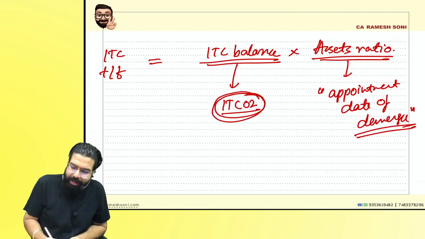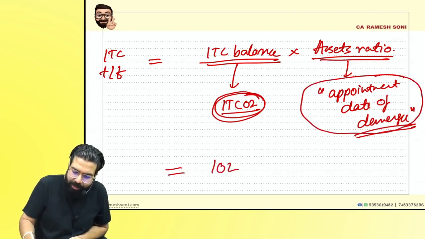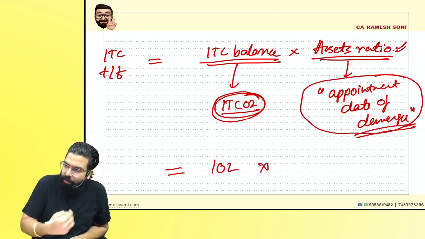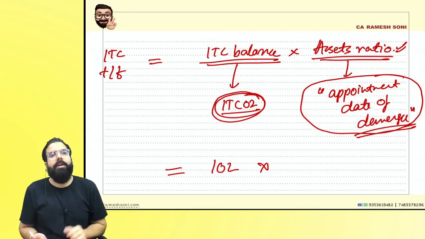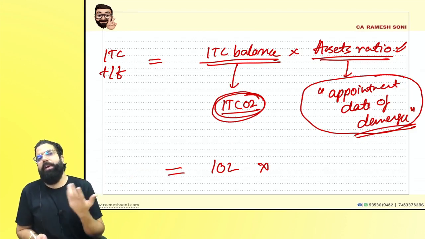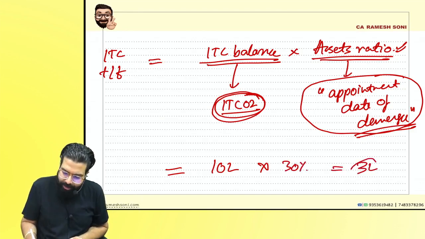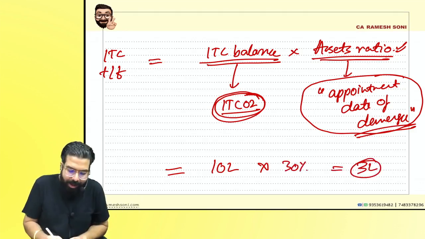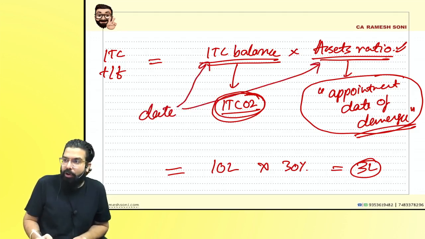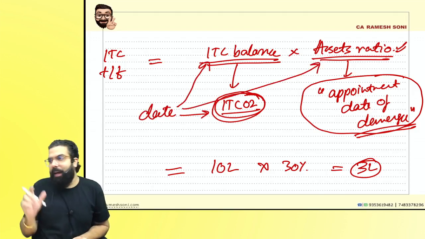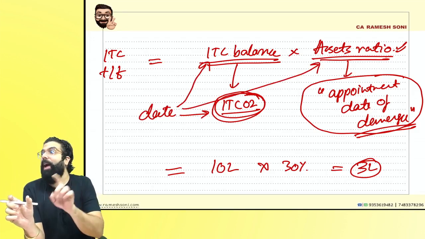Supposing on the date of filing ITC 02, you have 10 lakh rupees. On the appointment date of demerger, the asset ratio which you are transferring is 30%. So on the date of demerger, we are transferring 30%. Please go ahead and transfer how much credit? 3 lakh. Story over. People ask, which date's balances? Which date's asset ratio? The government told that the ITC balance has to be taken as on the date when you are filing ITC 02. That date's balance and